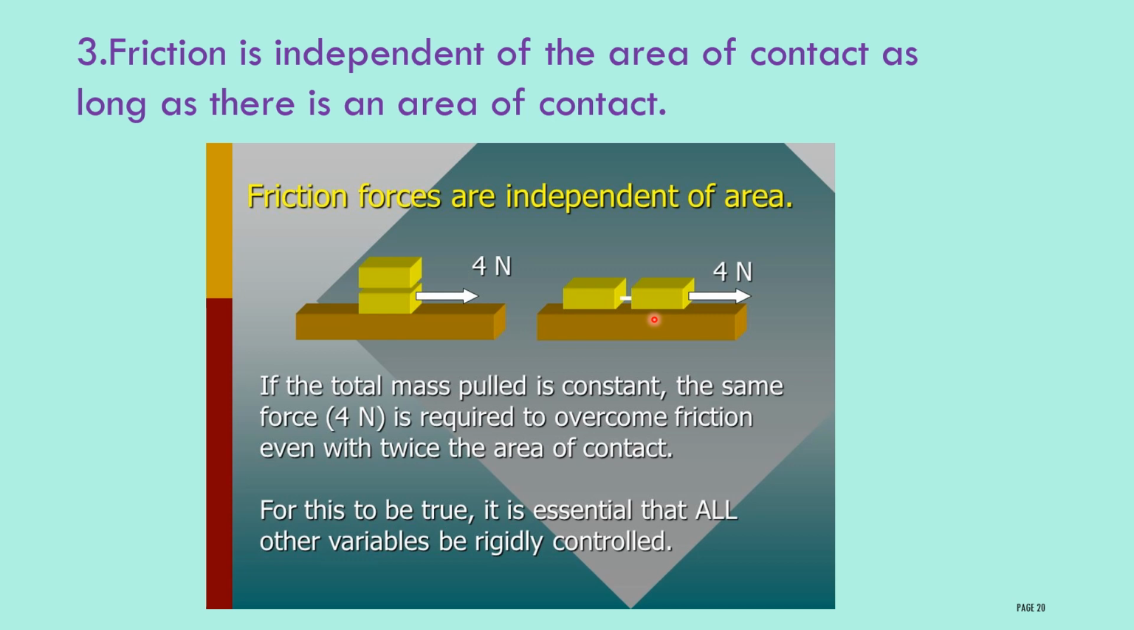The mass of the object is important, whether the object is covering less area or more area is not at all important. The mass of the object it possesses is very, very important. If the mass is the same, then that object will possess the same frictional force. For this to be true, it is essential that all other variables be rigidly controlled. Therefore, frictional force is independent of area.